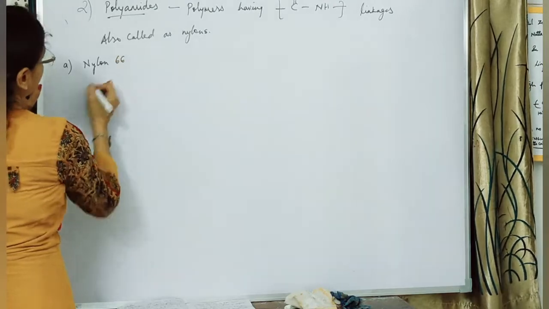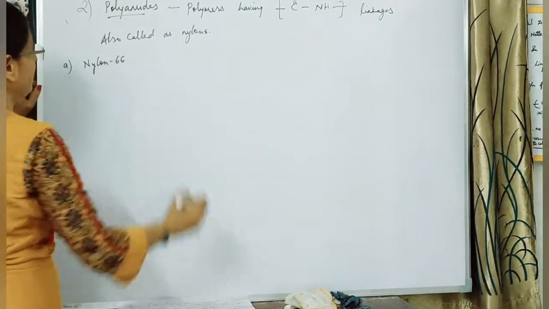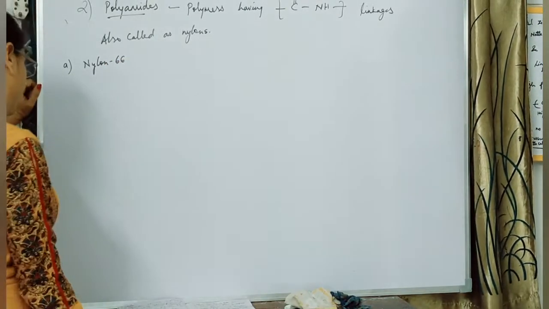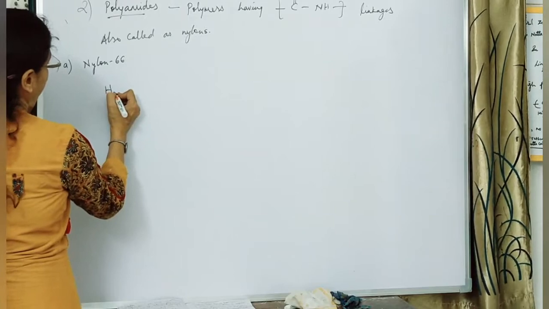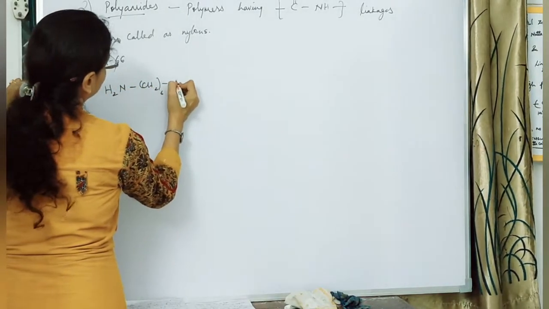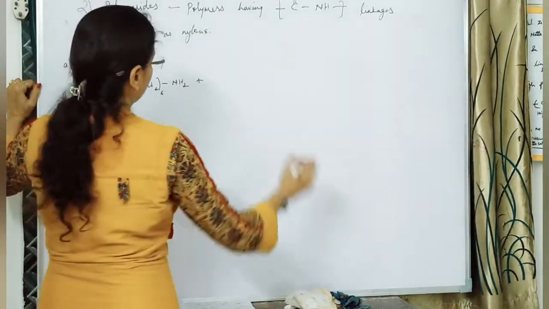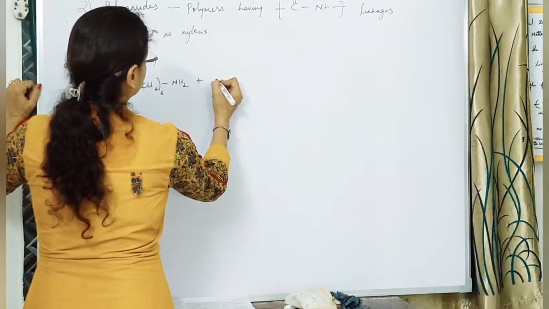Nylon 66. I have shown you this reaction several times. Once again we will just go through it. It can be prepared by reaction between adipic acid and hexamethylene diamine. Now look here, n molecules of hexamethylene diamine plus n molecules of adipic acid.